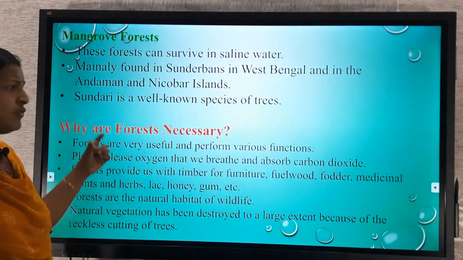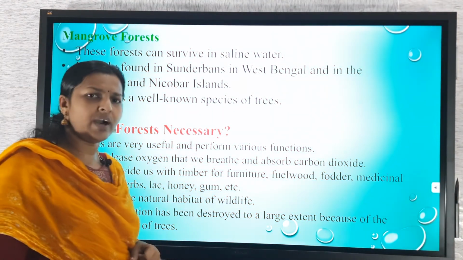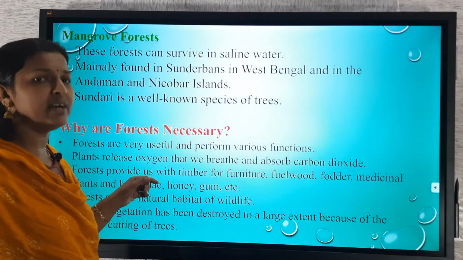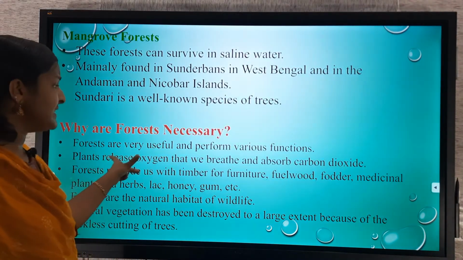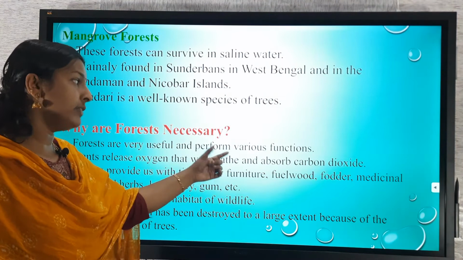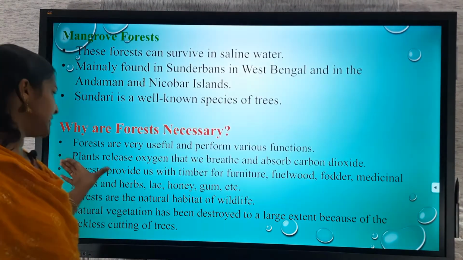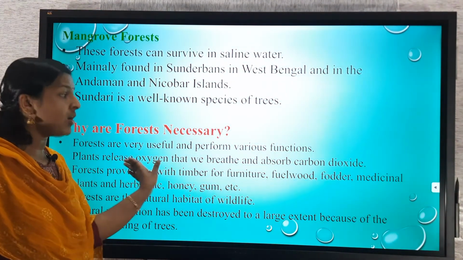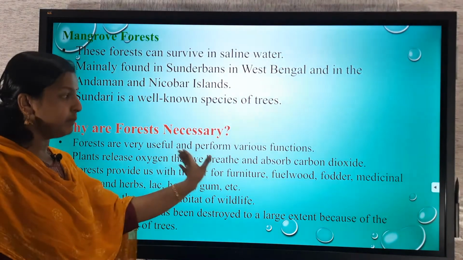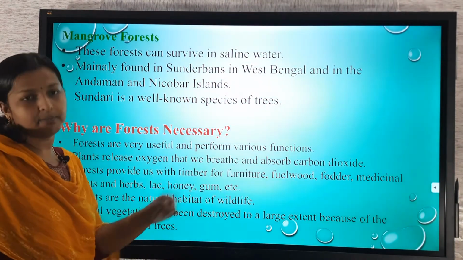Then, why are forests necessary? No doubt, it is necessary in our life. Forests are very useful and perform various functions. First one, plants release oxygen that we breathe and absorb carbon dioxide.